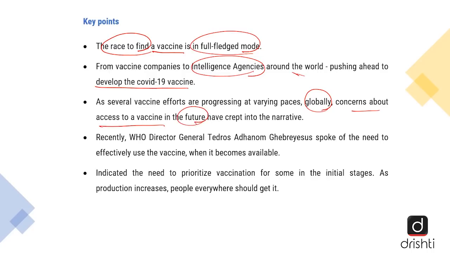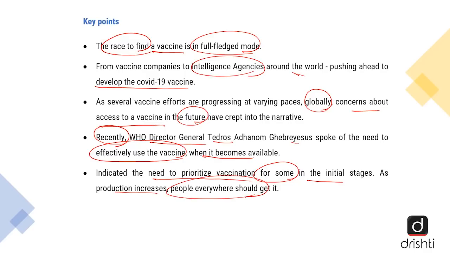Now, this is the narrative that we have to focus on. And recently, the WHO Director General, Tedros Ghebreyesus, spoke of the need to effectively use the vaccine when it becomes available. Now, what does he mean by saying effectively use the vaccine? Technically, he meant we need to prioritize the vaccination for some in the initial stages.